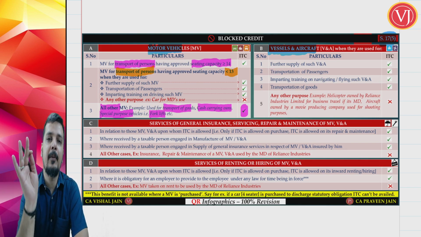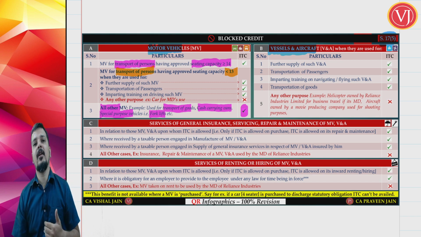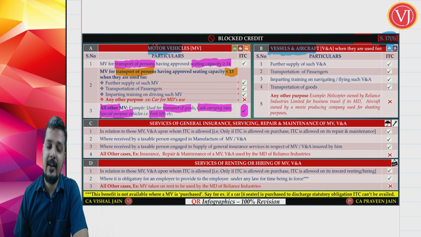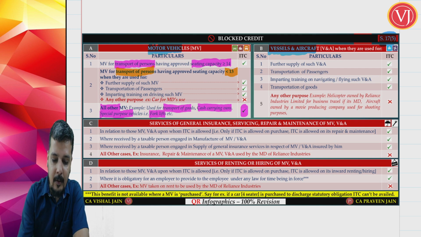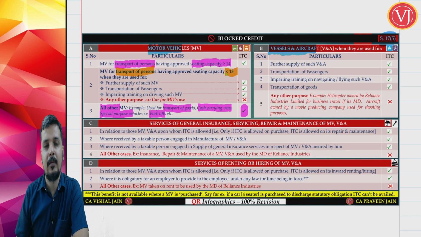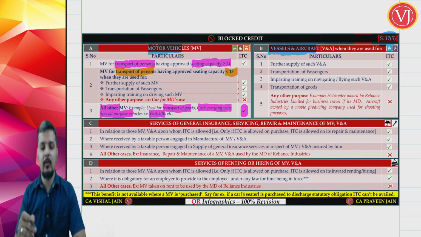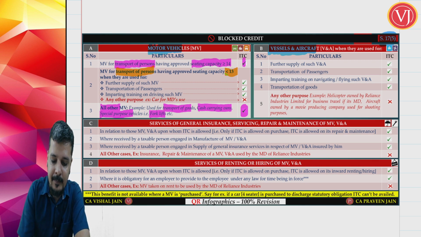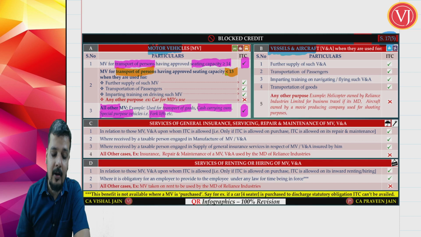Motor vehicle for transportation of passengers divides into two: more than or equal to 14 seating capacity, or less than or equal to 13 seating capacity. If it is 14 or more seating capacity, it means that it can be used only for business purposes, you can take the credit. But if the seating capacity of that motor vehicle is less than or equal to 13 passengers, then generally you cannot take credit.